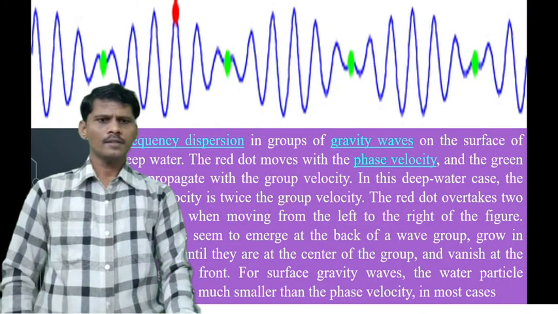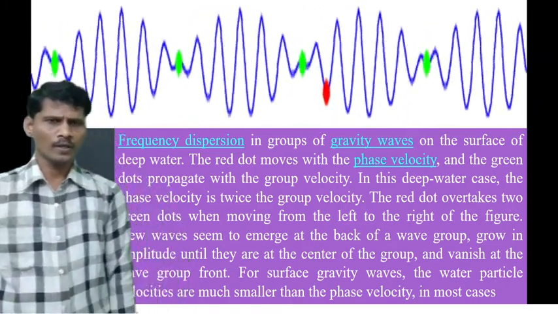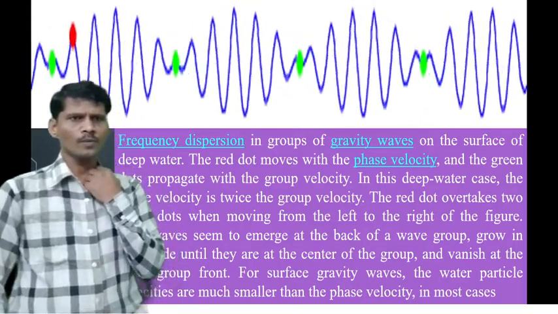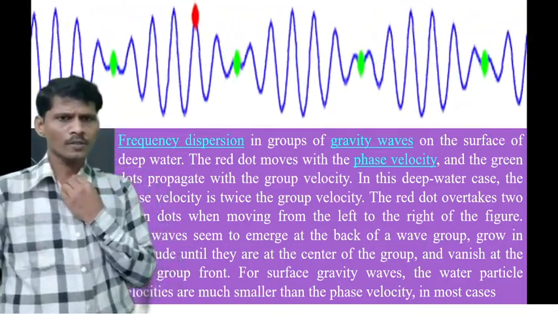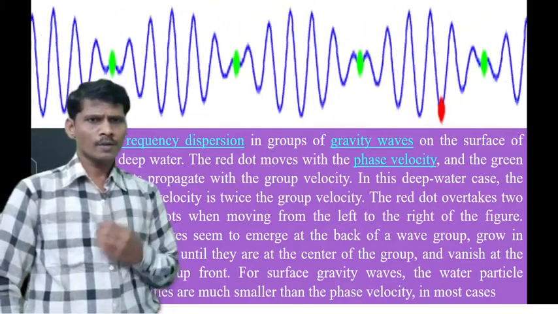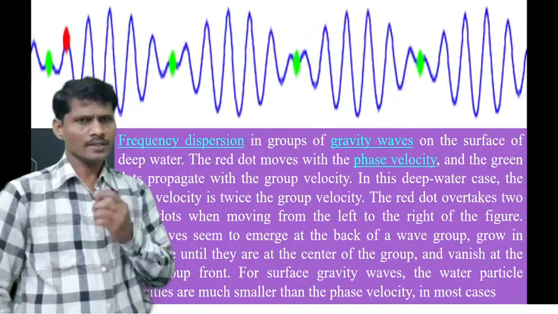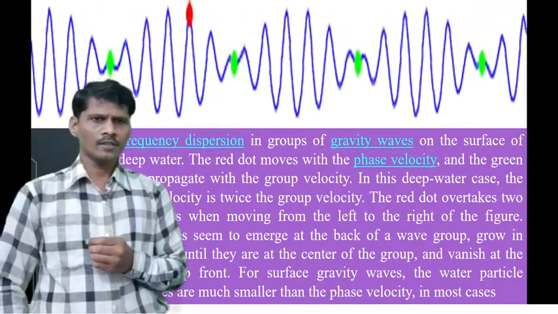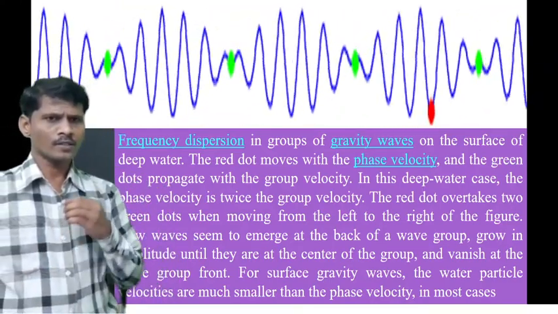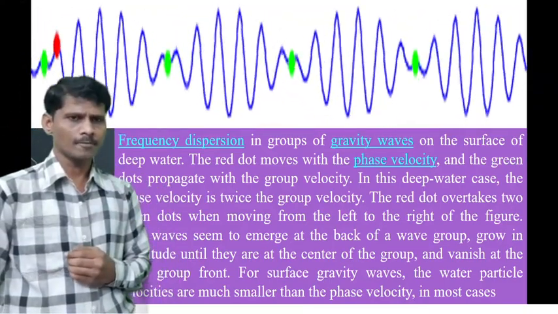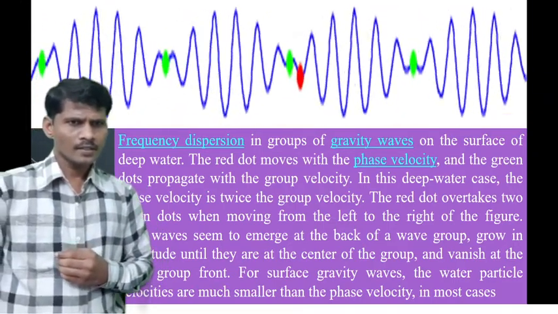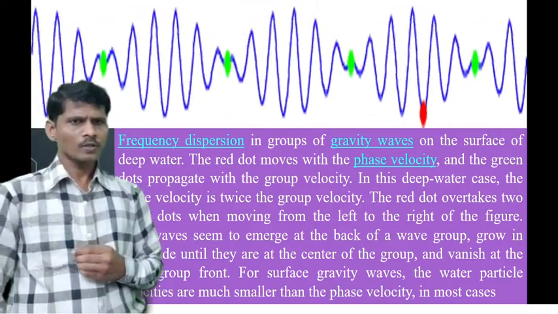Now see the animation of phase velocity and group velocity. In this animation, frequency dispersion in a group of gravity waves on the surface of deep water is shown. The red dots move with the phase velocity, and the green dots propagate with the group velocity. In this deep water case, the phase velocity is twice the group velocity.